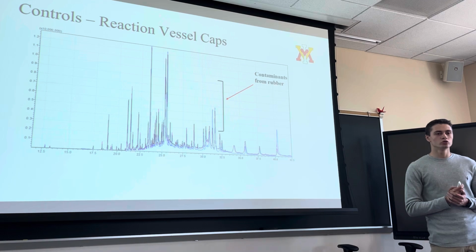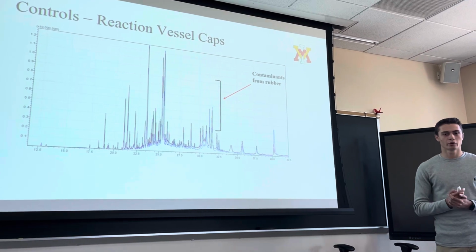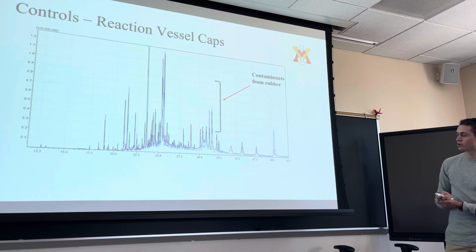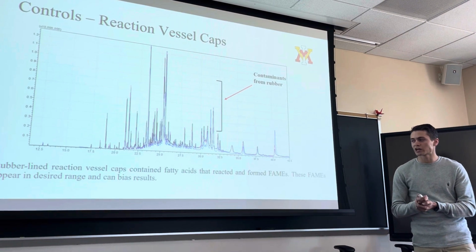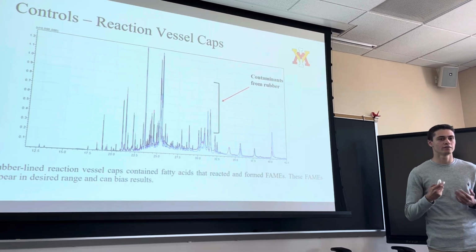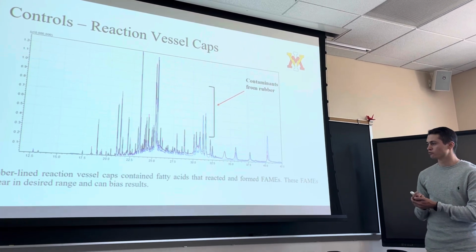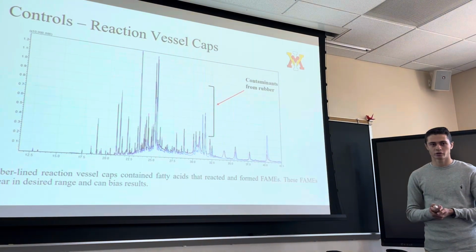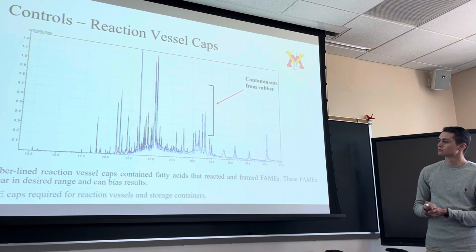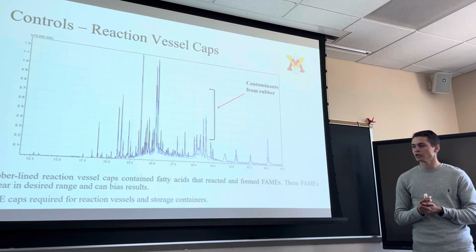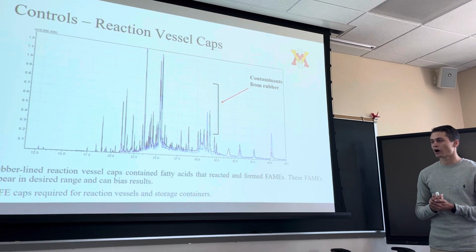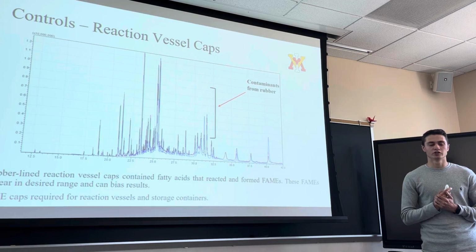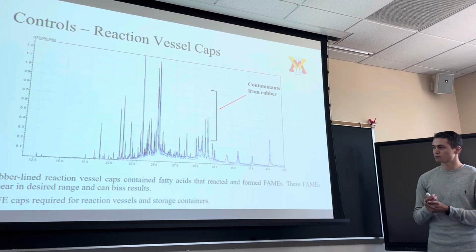We used to use rubber-lined reaction vessel caps whenever we were heating during methylation, and this area is from contaminants from the rubber. We noticed that rubber-lined reaction vessel caps contain fatty acids regardless of whether they are synthetic or natural rubber, and they would react and form FAMEs which appeared in our desired range, and it can bias our results. PTFE, or polytetrafluoroethylene, caps are required for reaction vessels and storage containers because solvents do not leach from them, meaning that we can have cleaner spectra.